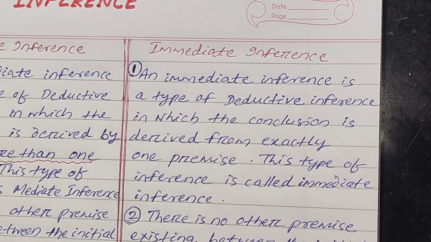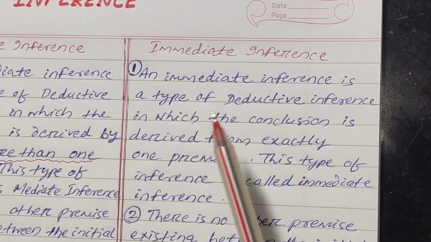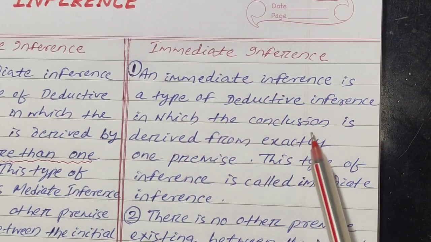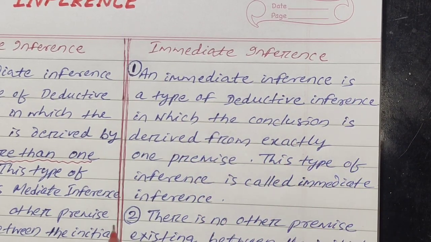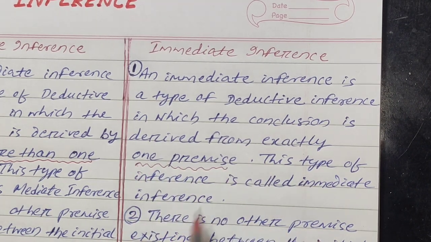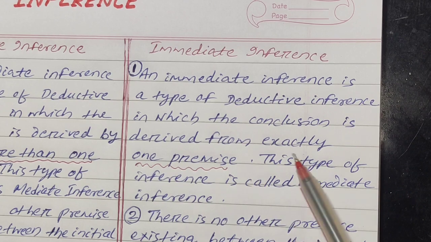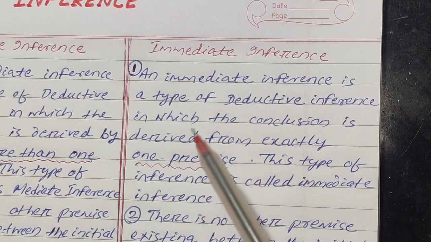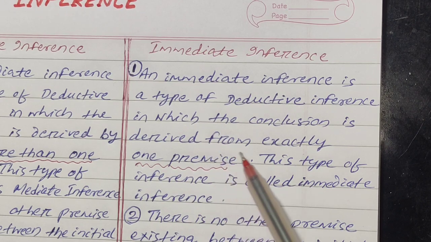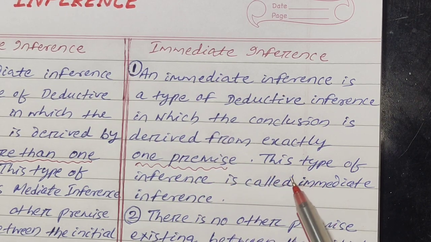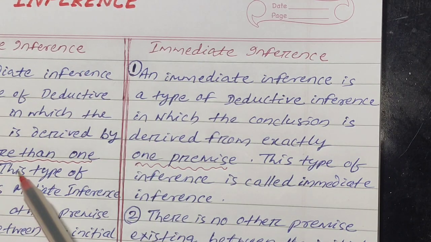But immediate inference is a type of deductive inference in which the conclusion is derived from exactly one premise. Only one premise is needed. This type of inference is called immediate inference. That means in this type of inference only one premise is needed and the conclusion is derived from exactly one premise. Here in immediate inference exactly one premise is needed and used, and in mediate inference more than one premise is used.